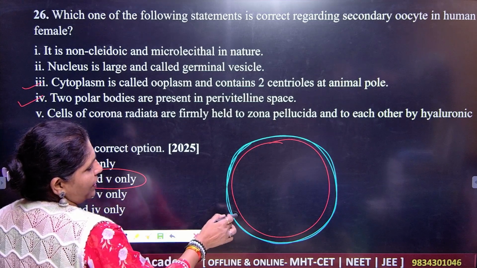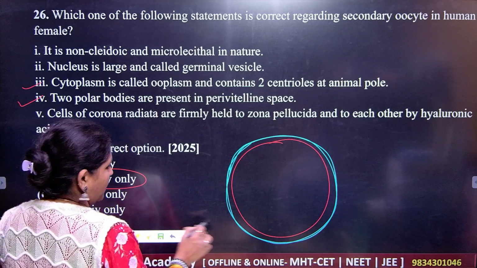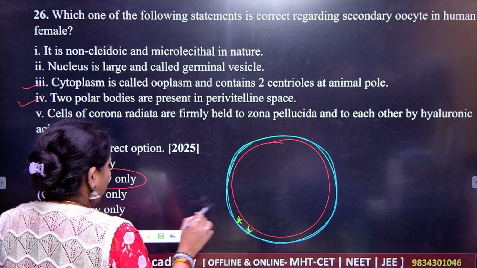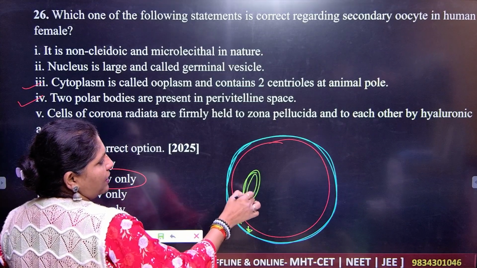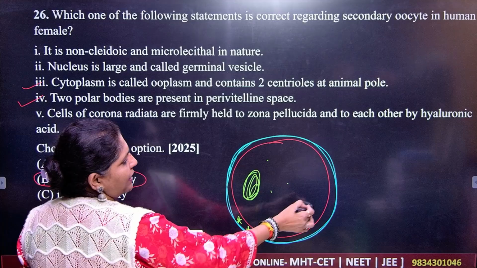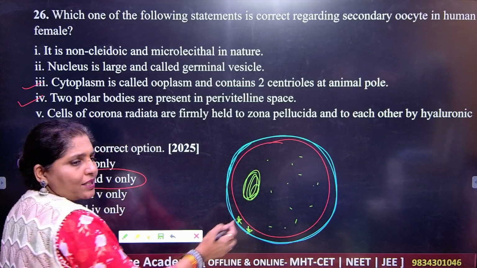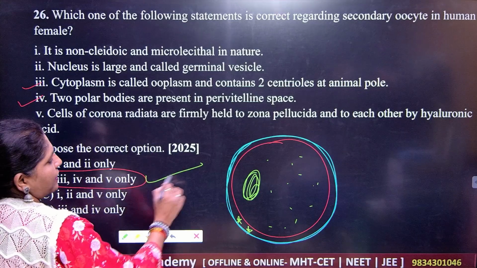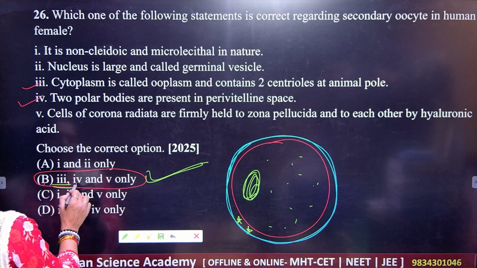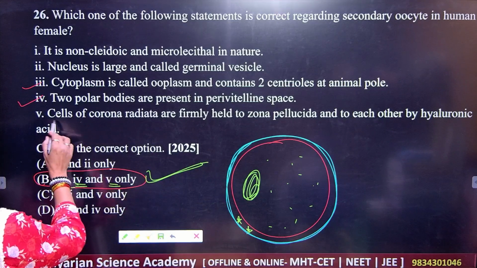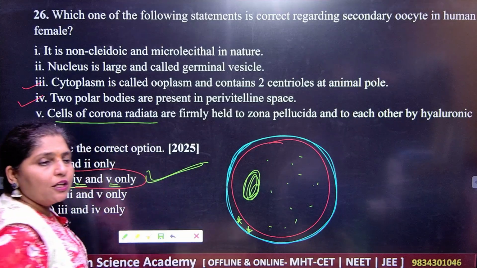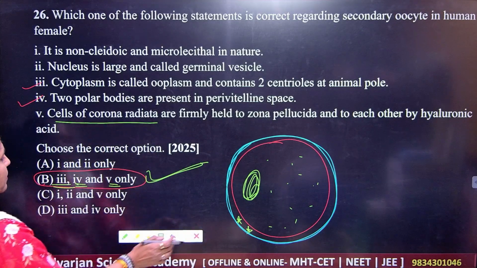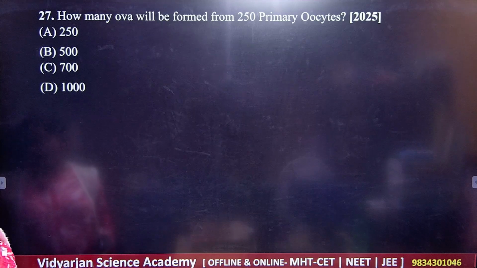Here will be the nucleus, and these will be the granules over here. You know the structure of the secondary oocyte, right? So your correct answer is third, then 4th and 5th only, and the cells will secrete the hyaluronic acid, right? So this is the correct answer. C is the correct answer.